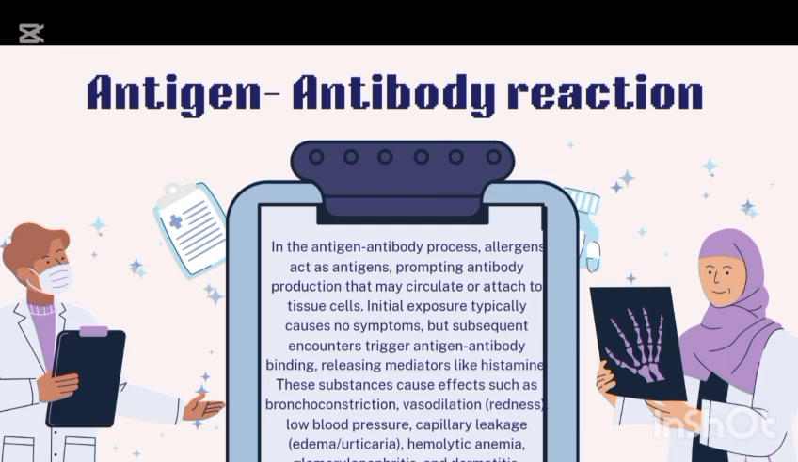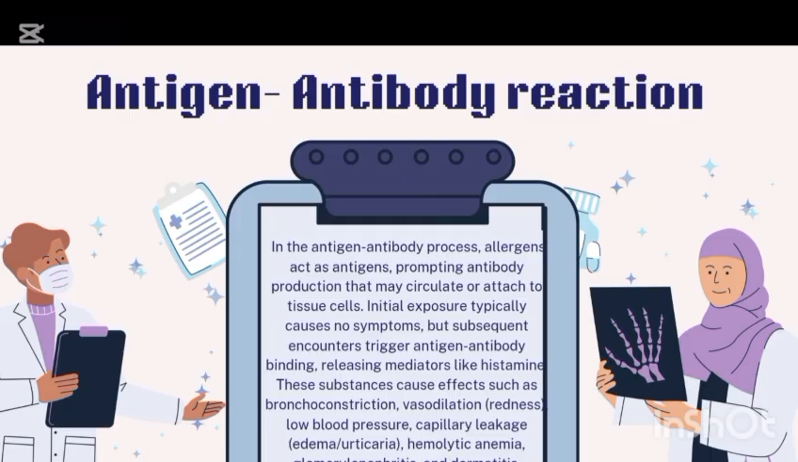Now, there are two mechanisms on which the four types of hypersensitivity work. First one is the antigen antibody mechanism, and the second one is the delayed cell mediated allergic mechanism. It is for the delayed type of allergy, while the first one is for type 1, type 2, and type 3 of hypersensitivity.